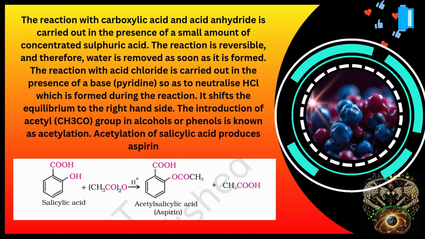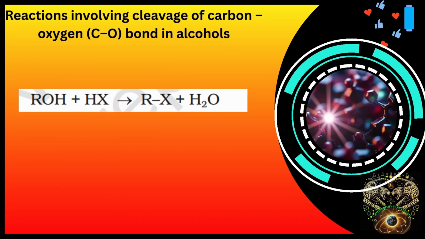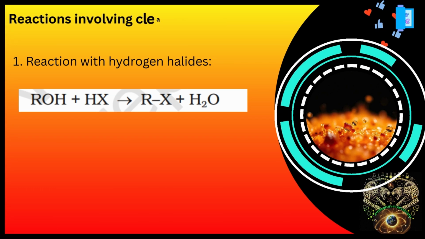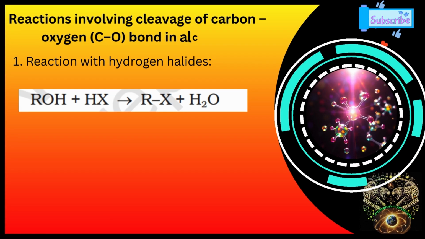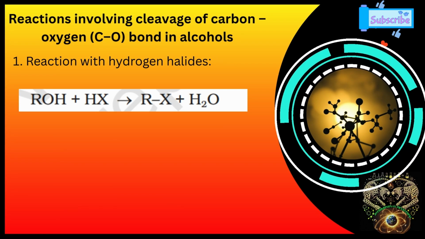There are 5 main reactions which come under reactions involving the carbon-oxygen bond in alcohol. First is reaction with hydrogen halides. Here alcohols react with hydrogen halides to form alkyl halides. This becomes one of the most important reactions because the Lucas test comes under this reaction.